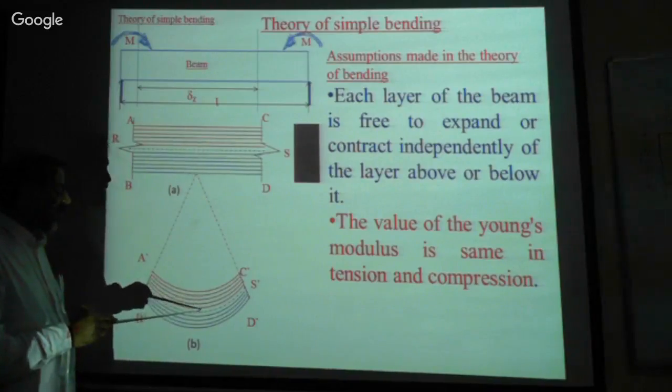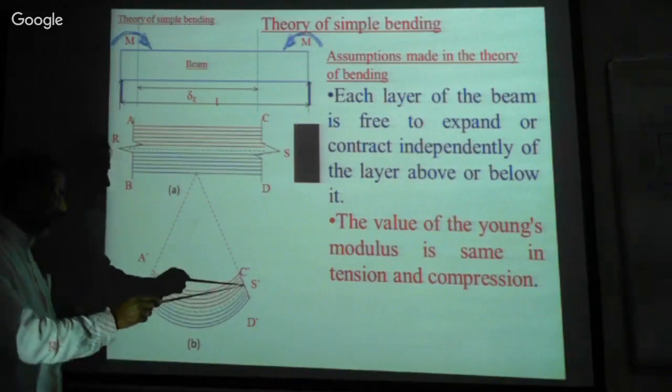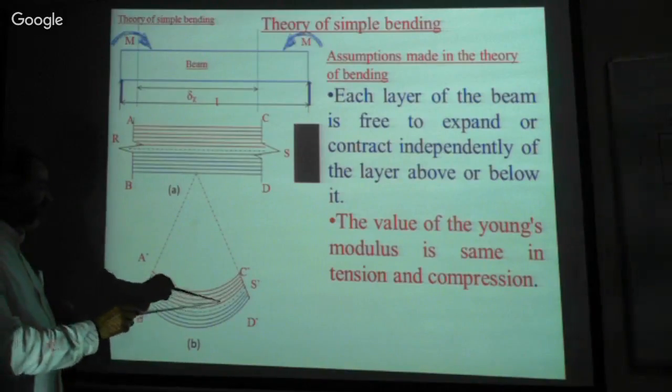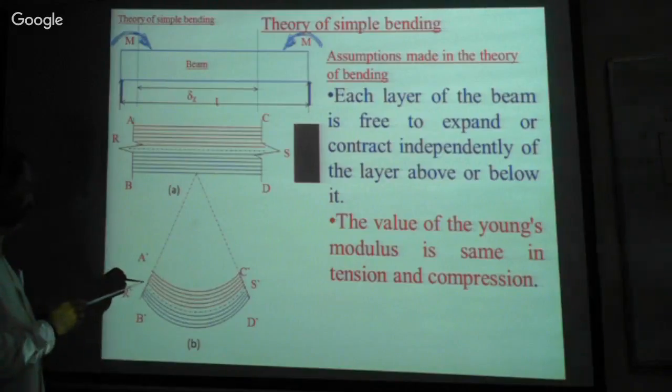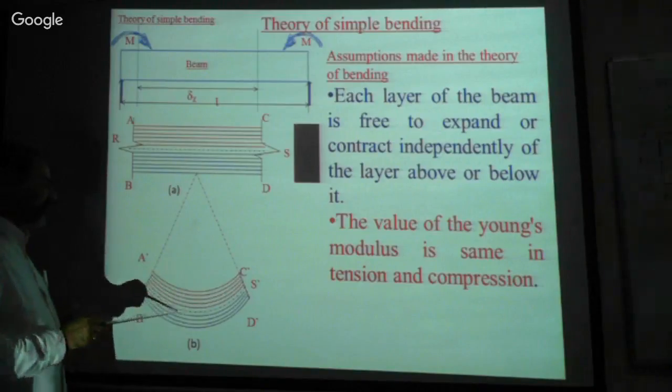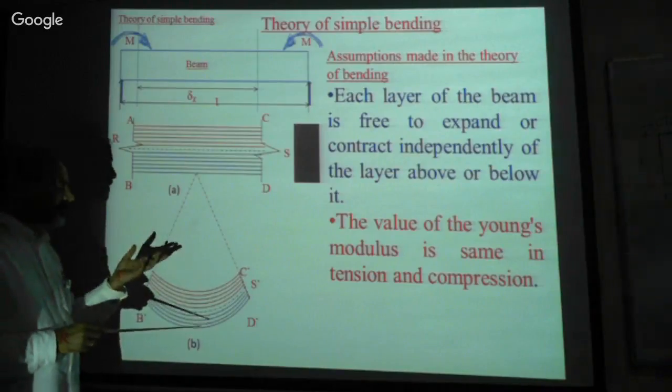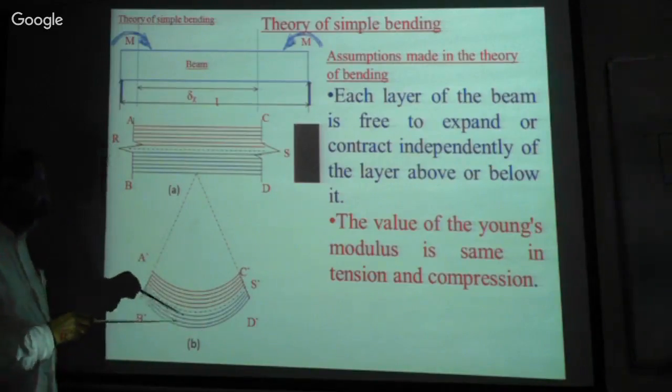What I mean to say here is, above this RS there is no change in the length of the RS layer. The RS layer is not suffering from either expansion or shortening.